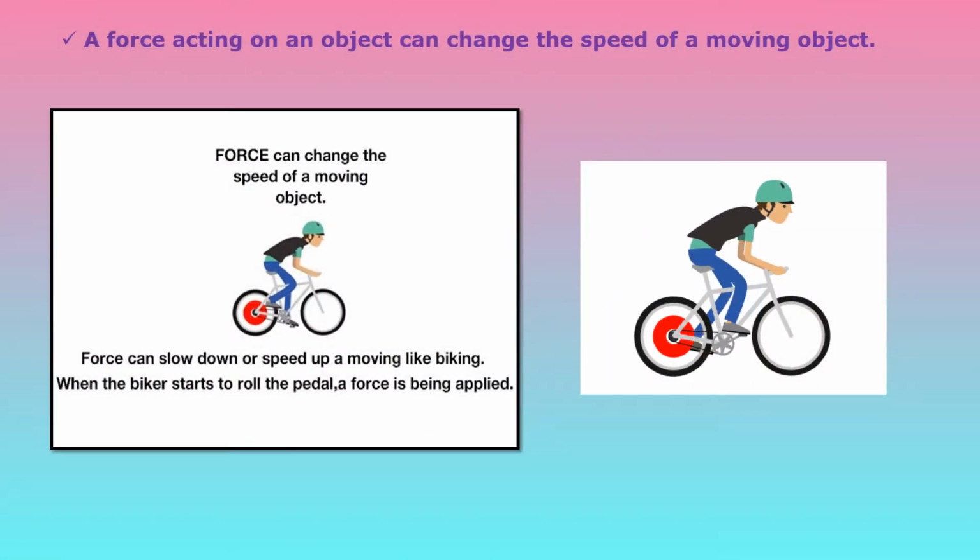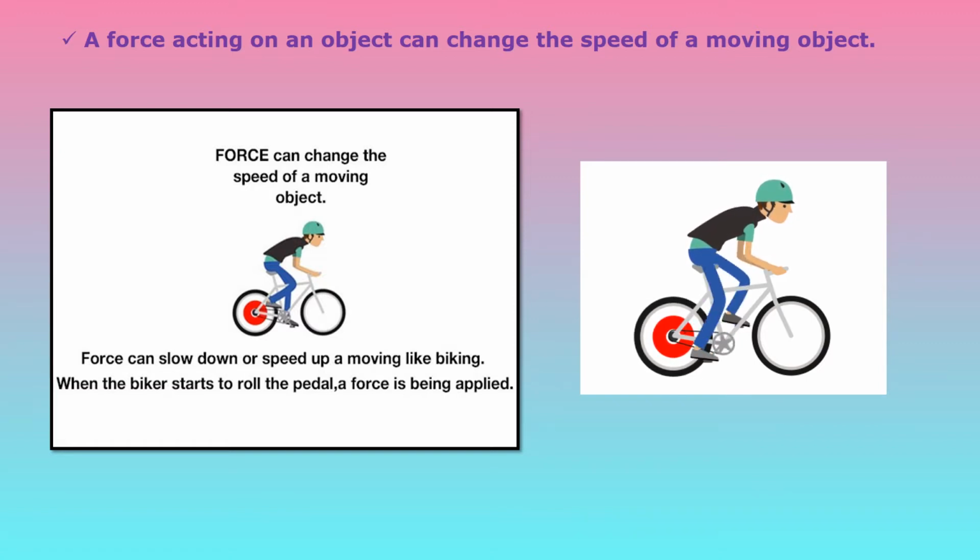Third effect of force, a force acting on an object can change the speed of a moving object. For example, when brakes are applied to a moving bicycle, its speed decreases due to the friction between the brake shoes and the rim of the tire.